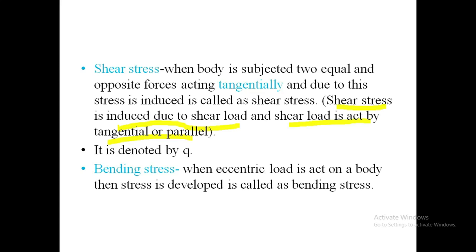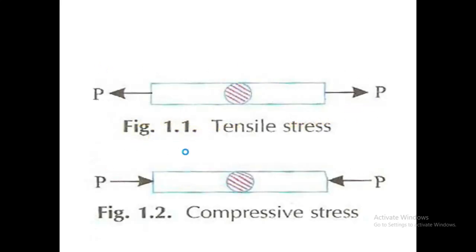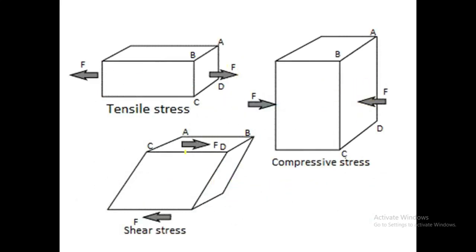So in definition, when a body is subjected to two equal and opposite forces acting tangentially, the stress induced is called a shear stress. It is denoted by tau. By figure I will explain. This is one figure. On that figure, this is the one force which is applied parallel to the plane of that body. It is called a shear load, and due to this shear load, stresses are developed here, and those stresses are called shear stress.